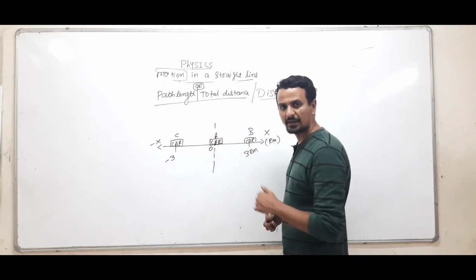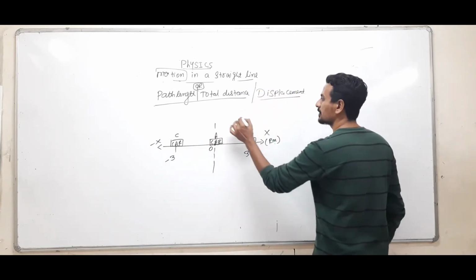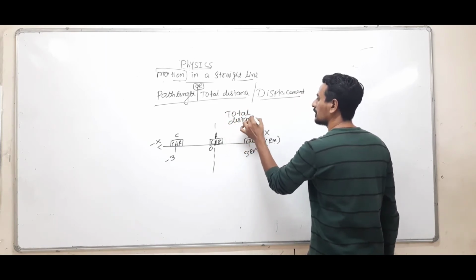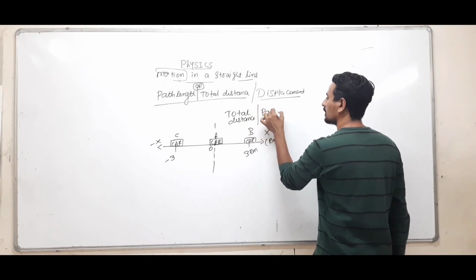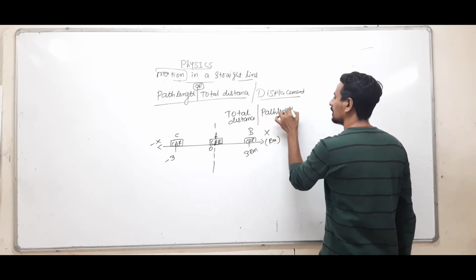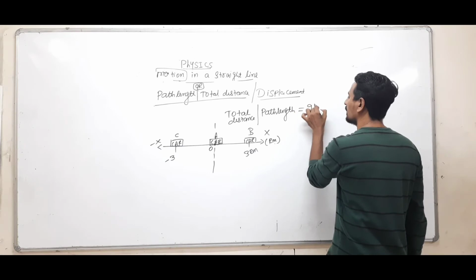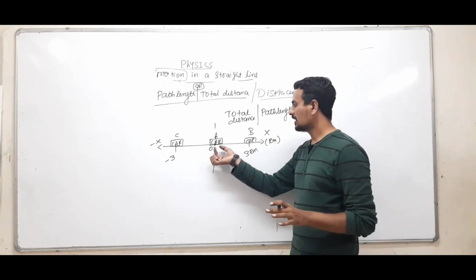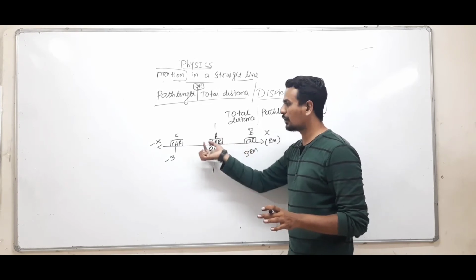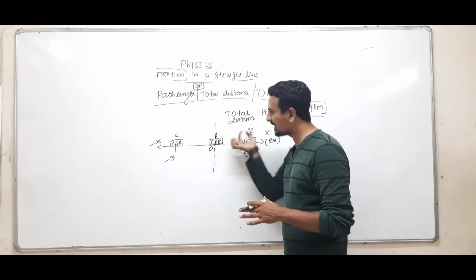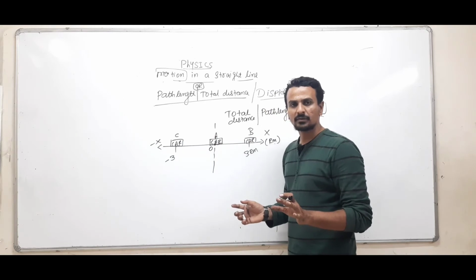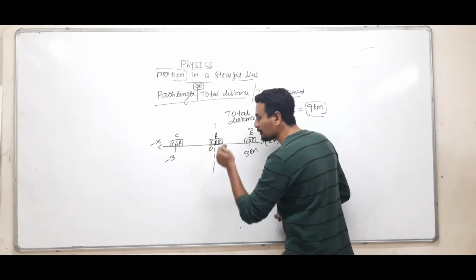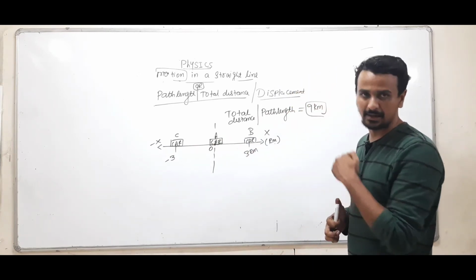That means 9. So the total distance or path length will be equal to 9 kilometers. We are not concerned with the direction, whether the car is moving from A to B and B to A and A to C. No. The thing which needs to be counted is you just have to keep on adding.